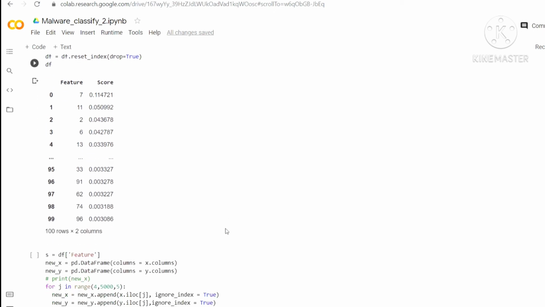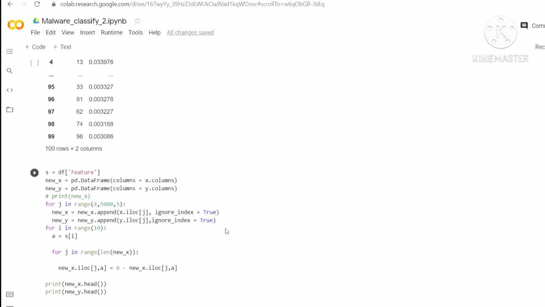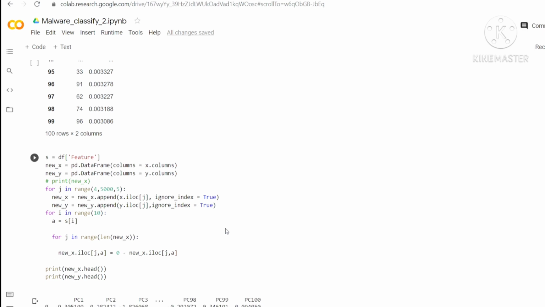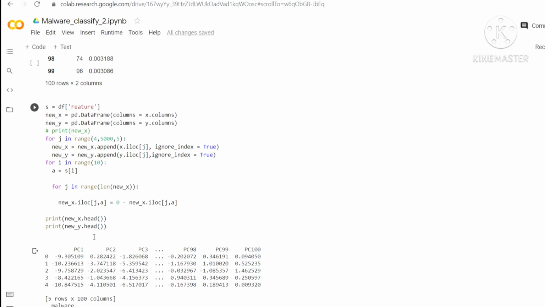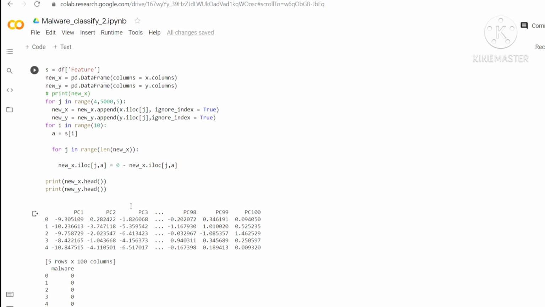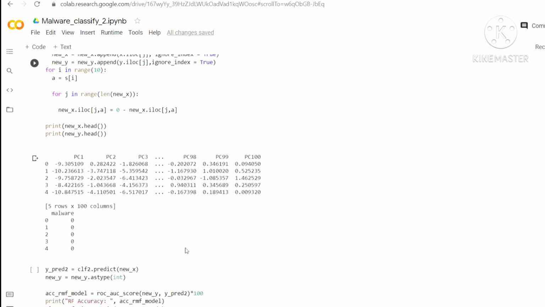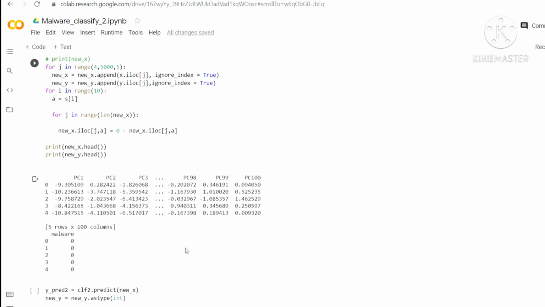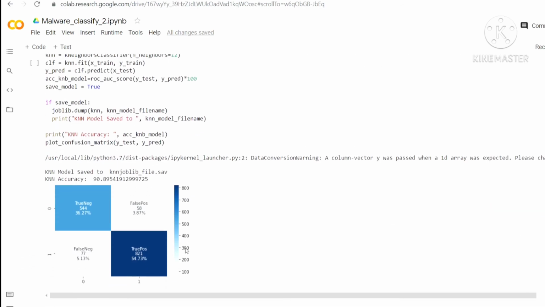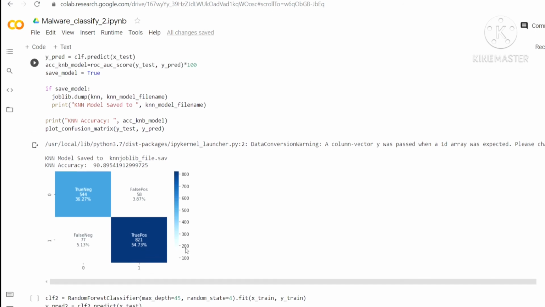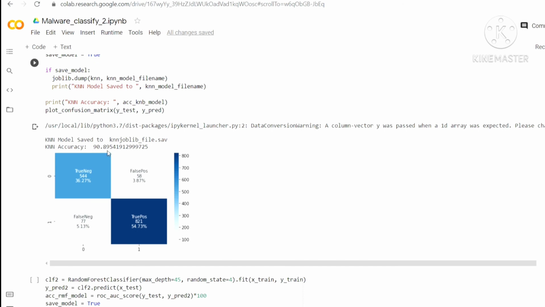Now we create the adversarial examples. For creating them, we have chosen every 5th row in our original dataset, and we have made changes to the top 10 features by changing the sign of their values, as shown over here. Initially, when we had predicted the accuracy for these models after principal component analysis, we had found that KNN had close to 91% accuracy and random forest had close to 93%.